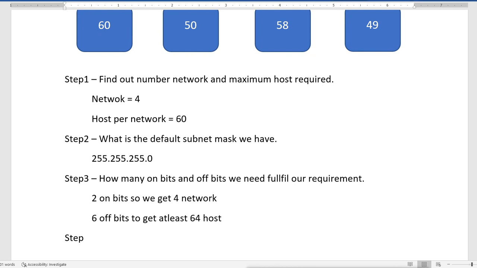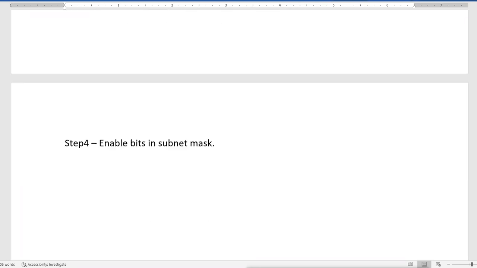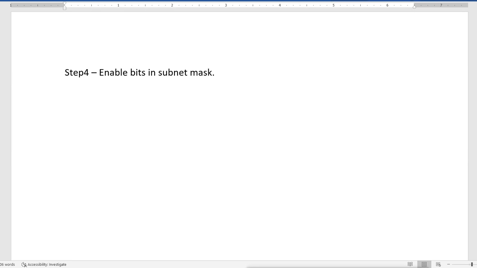So we know that now what we'll do, we will enable these 2 bits in the subnet mask. Now how will you do it here? So very simple, this is our subnet mask. We'll convert it into binary.